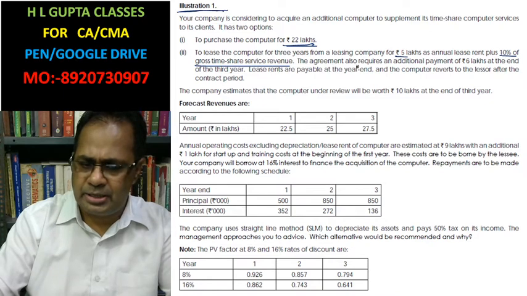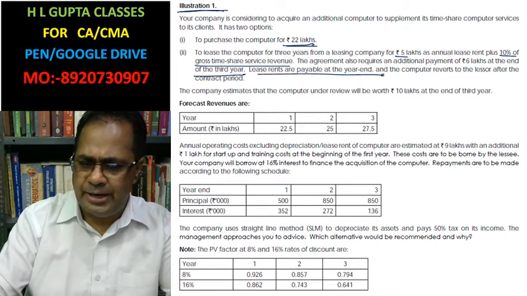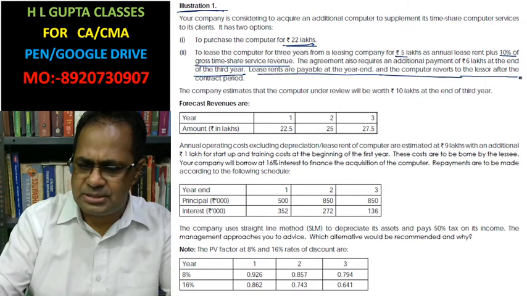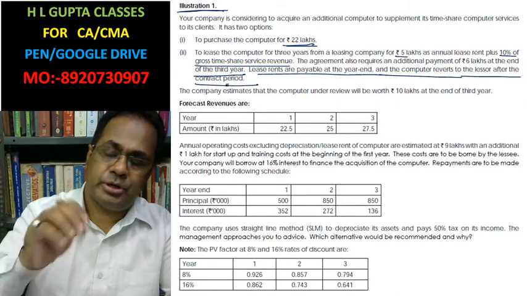The lessor also requires an additional payment of rupees 6 lakh at the end of the third year. The lease rent is payable at the year end, and the computer reverts to the lessor after the contract period. You have to return the computer.